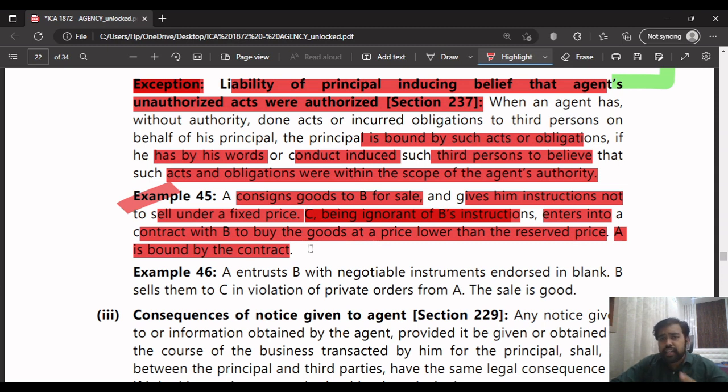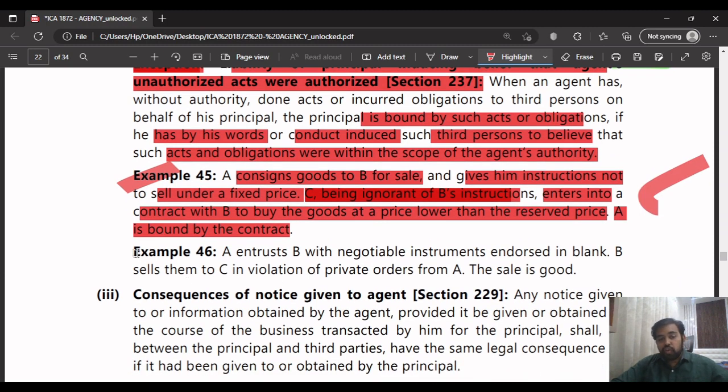We had read it in agent by estoppel. You can go see that part of the video, in the modes of agency, in part one. You can see agent by estoppel. I explained it very carefully, very thoroughly. You will be able to understand it even better.